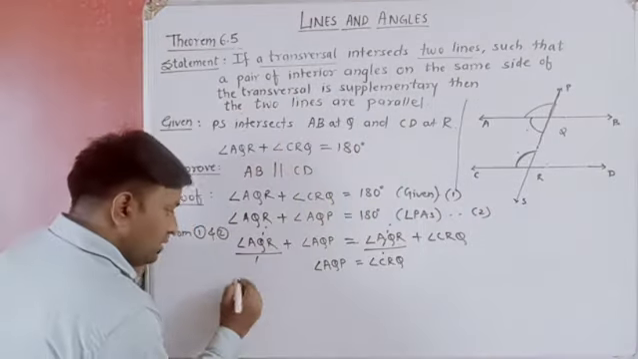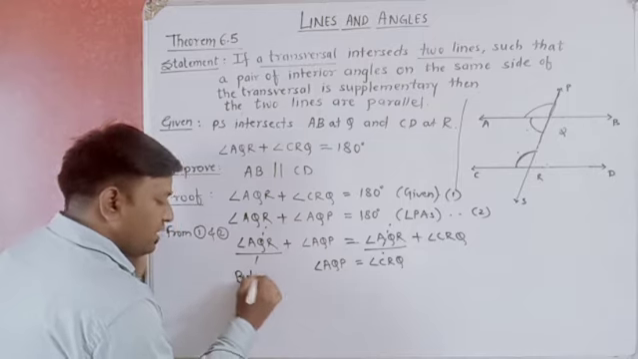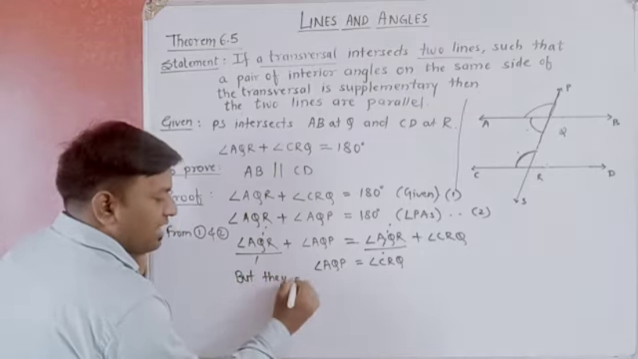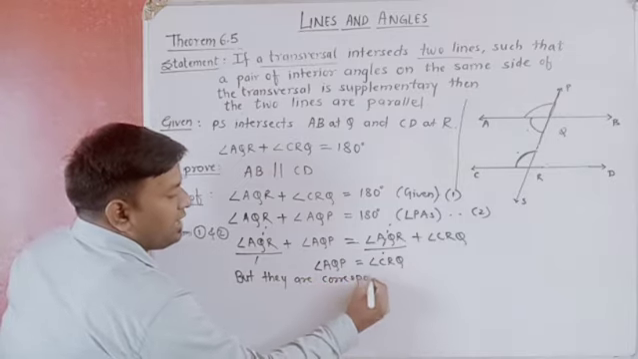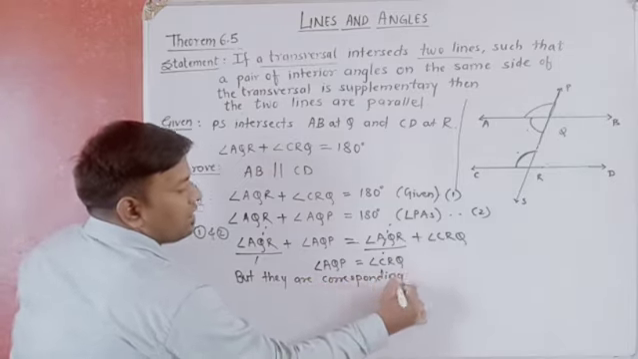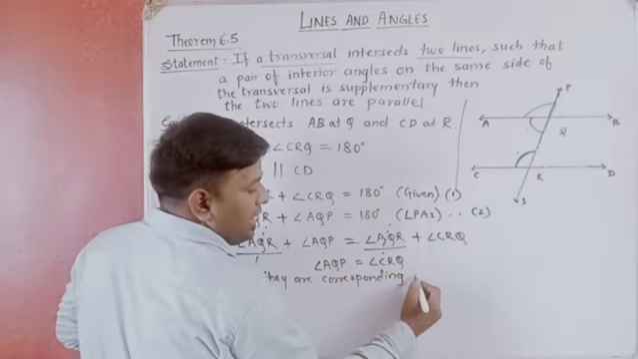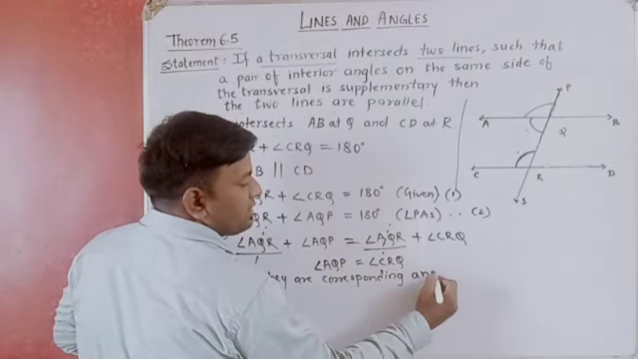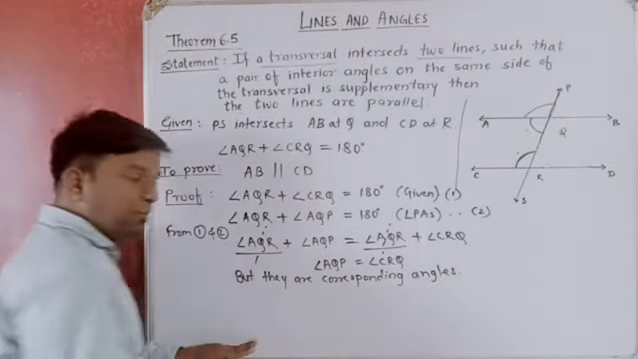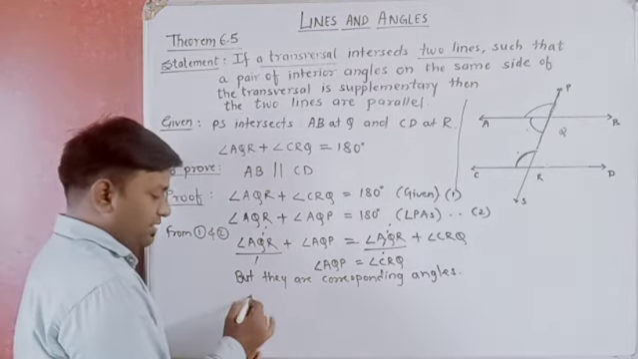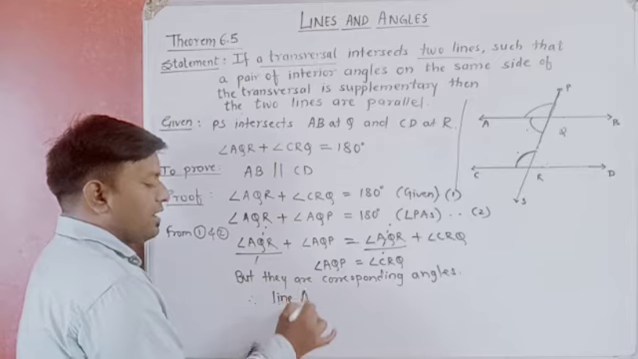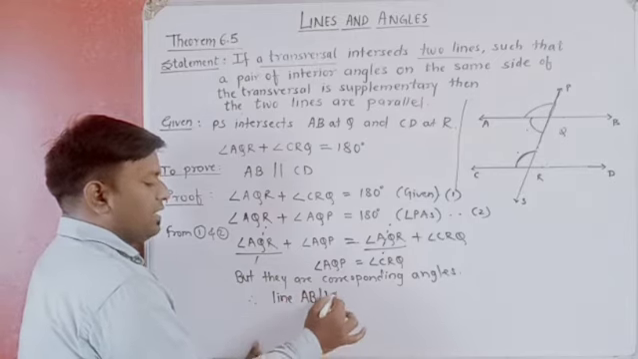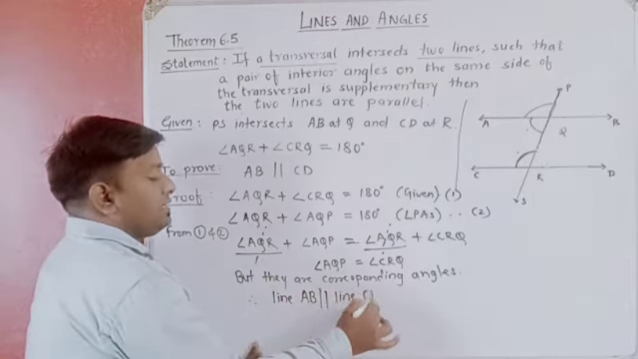Now, but they are which angles? Corresponding angles. They are corresponding angles. We can simply write, therefore line AB is parallel to line CD.